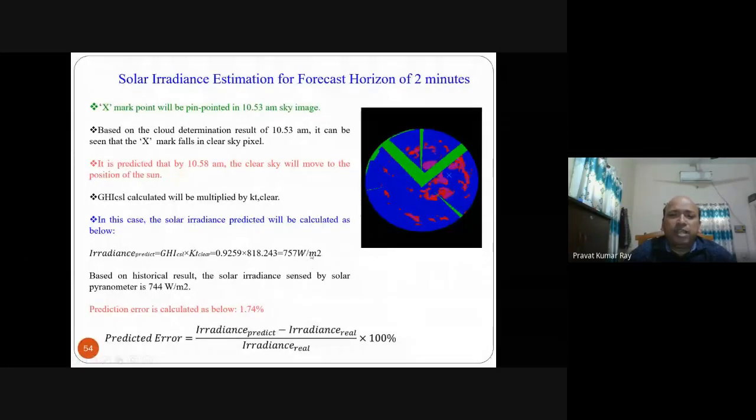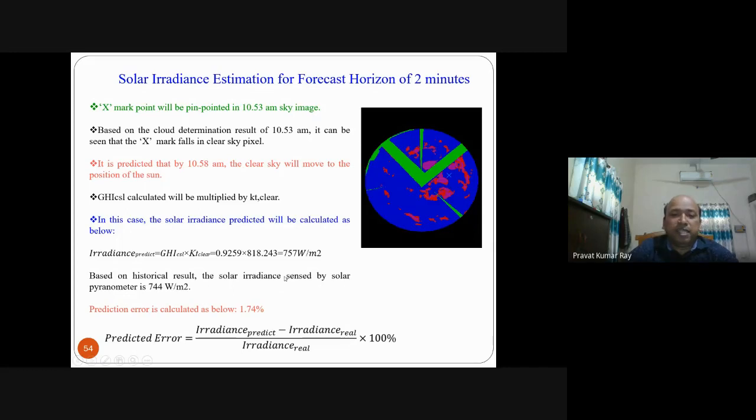How accurate is this? We may compare it with the solar pyranometer data. Say we found that the pyranometer gives 744 watt per meter square and we have calculated 757 watt per meter square. Then the error is predicted value minus real value, divided by real value, into 100, that is 1.74% error.